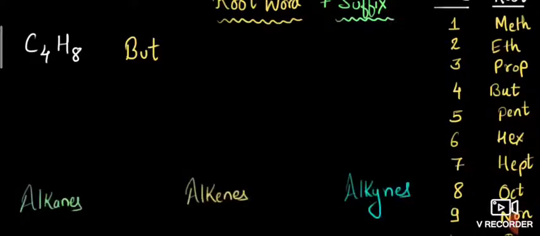First we can check which group it belongs to. C4, so n is equal to 4, H is 8, so CnH2n. Which general formula is this applicable to? CnH2n means it will be a double bond. So it may be an alkene.